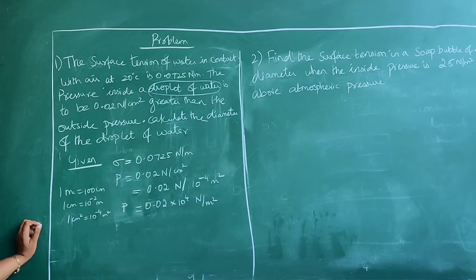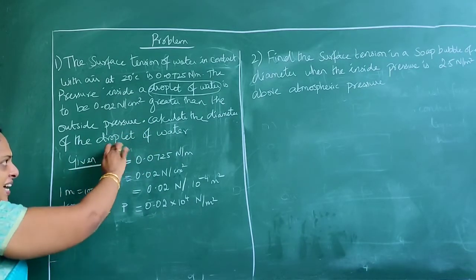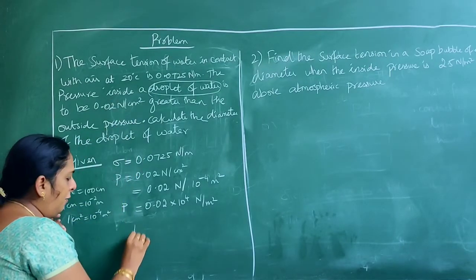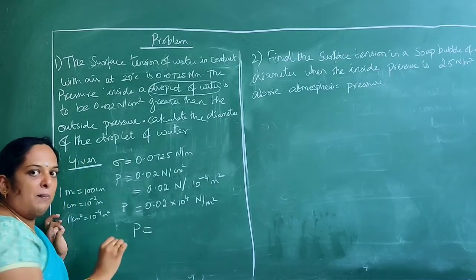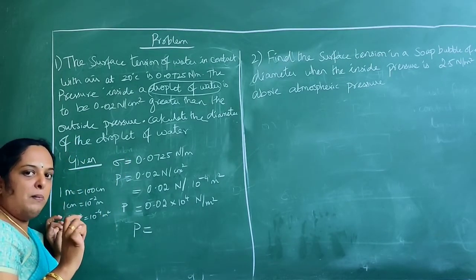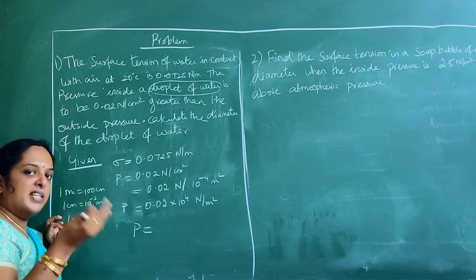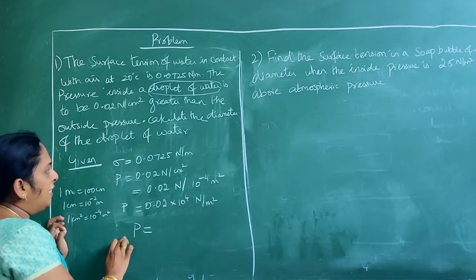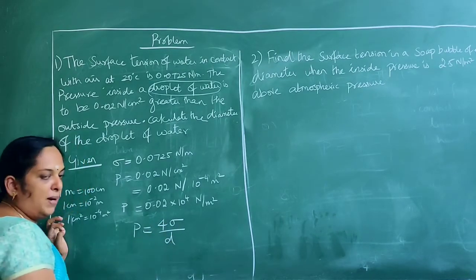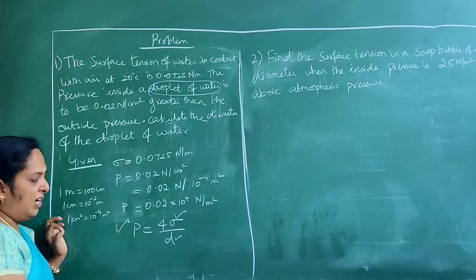Now what is asked? Calculate the diameter of the droplet of water. Since this is a direct question, what is the formula? For the case of a droplet, P is equal to 4 sigma by D. For the hollow bubble it is 8 sigma by D, that is double, and for the liquid jet it is just half, 2 sigma by D. This is the case of a droplet, so P is equal to 4 sigma by D. P is known, sigma is known, only the diameter D we have to find out.